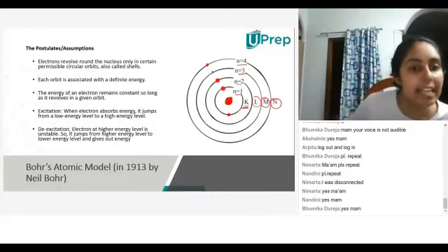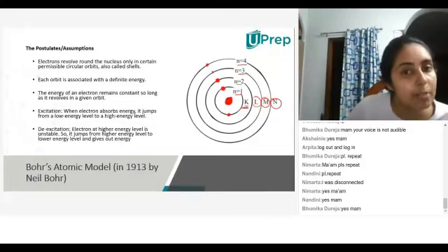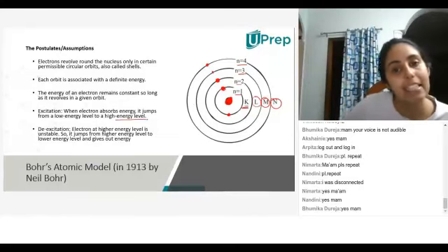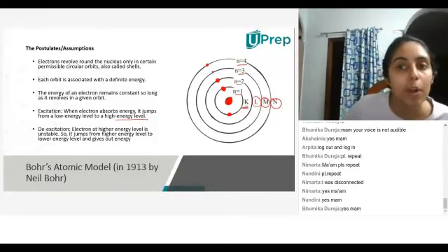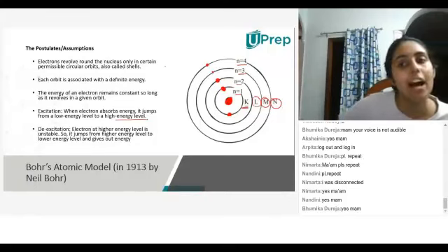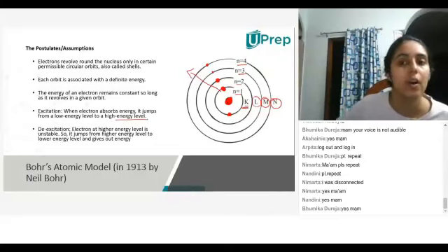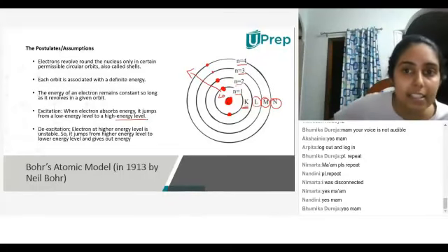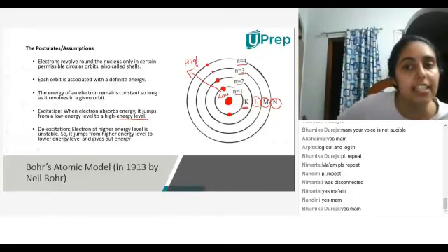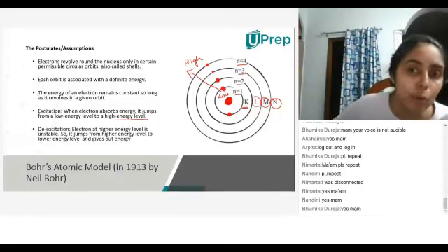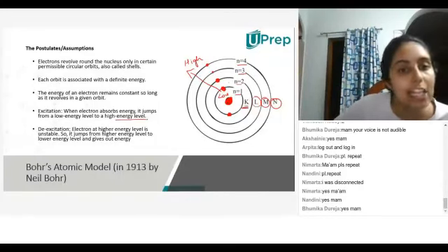Let's find out. Excitation. When an electron absorbs energy, it jumps from a lower energy level to a higher energy level. So whenever you have something in the orbit closest to the nucleus, that is lowest energy, and orbits that are away from the nucleus have higher energy. That means energy increases in this direction. Okay, so this is low energy and this is high energy. So that means an electron in the K shell will have lower energy than an electron in the L shell.